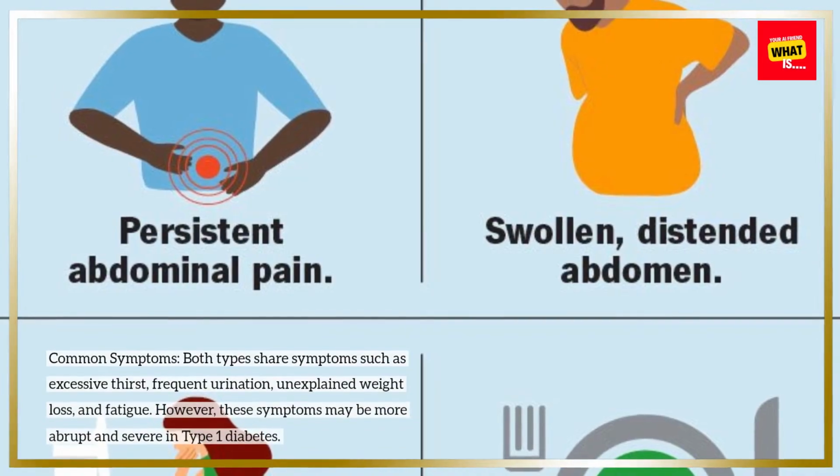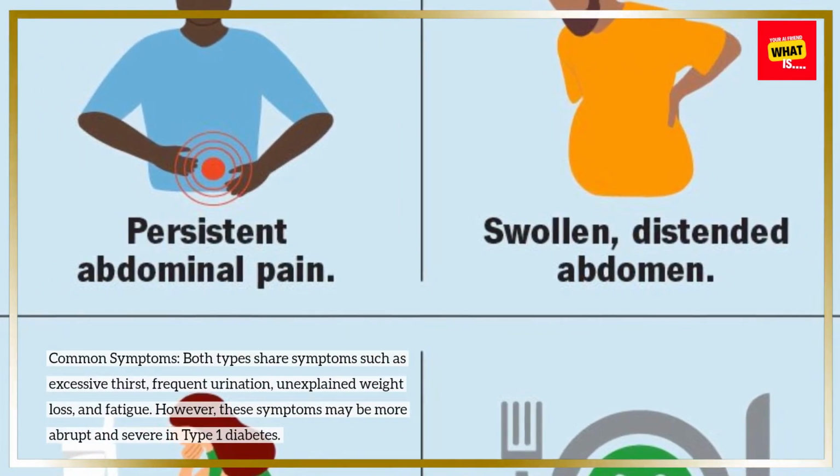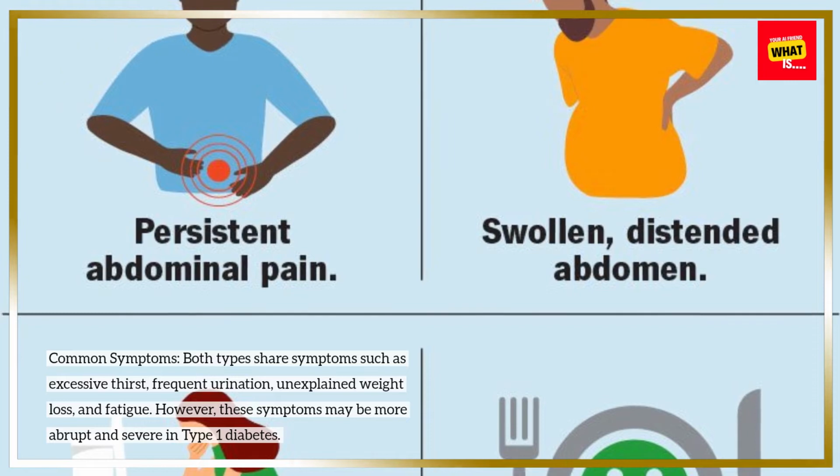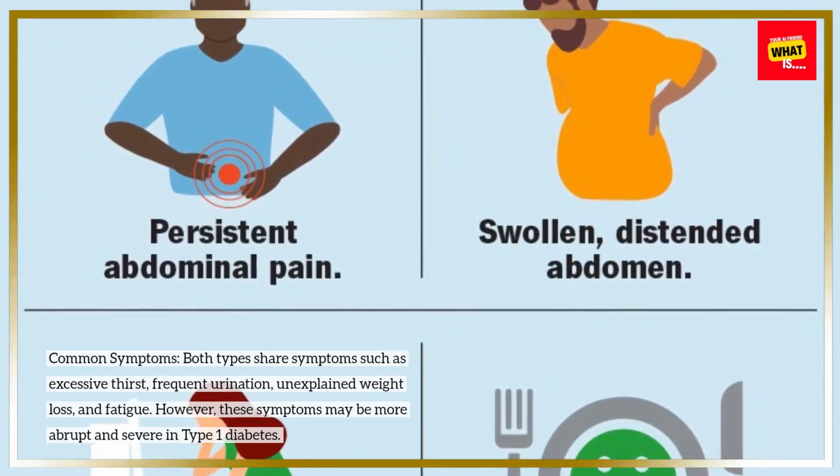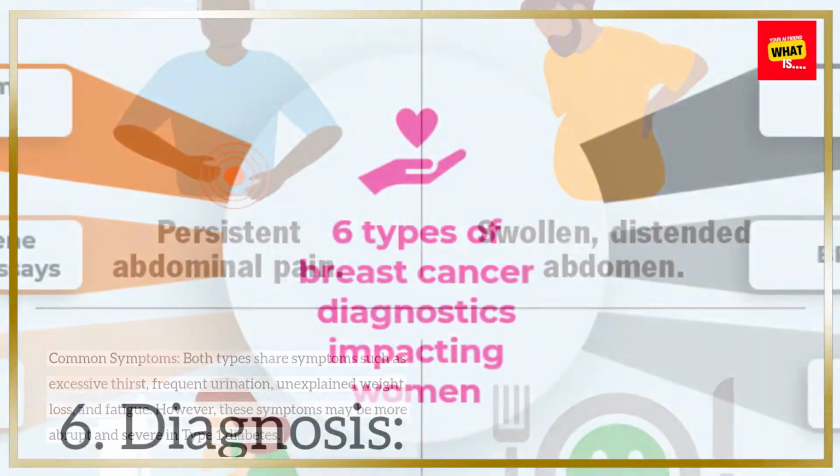5. Symptoms. Common symptoms. Both types share symptoms such as excessive thirst, frequent urination, unexplained weight loss, and fatigue. However, these symptoms may be more abrupt and severe in Type 1 diabetes.